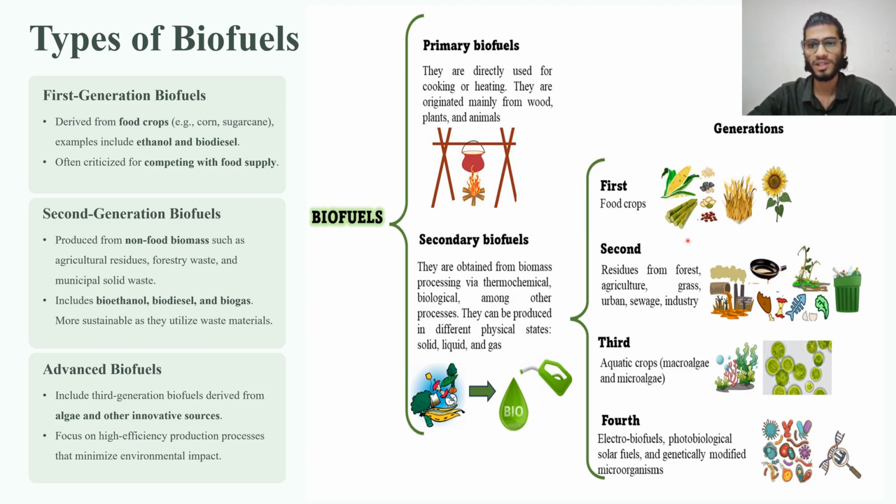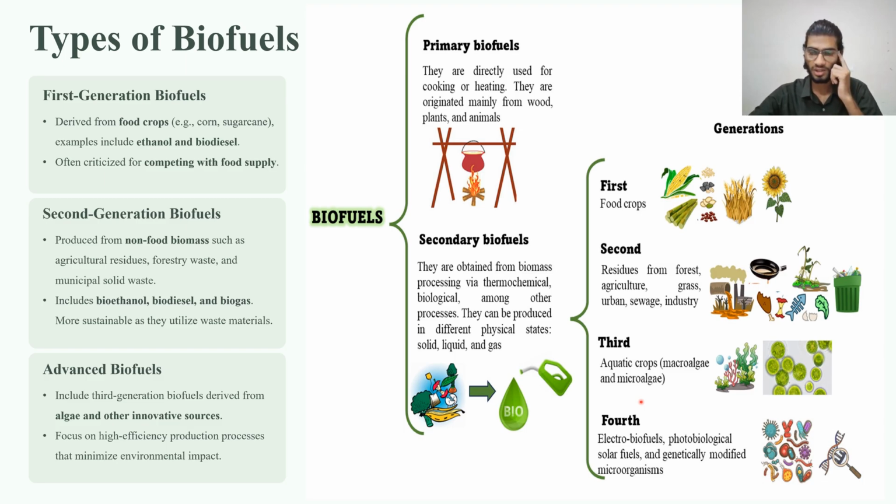Coming to second generation biofuels, these are produced from non-food biomass such as agricultural residues, forestry waste and municipal solid waste. Examples of second generation biofuels are bioethanol, biodiesel and biogas. There is one more kind, known as advanced biofuels, which include third generation biofuels. These are obtained from aquatic crops like macroalgae and microalgae.